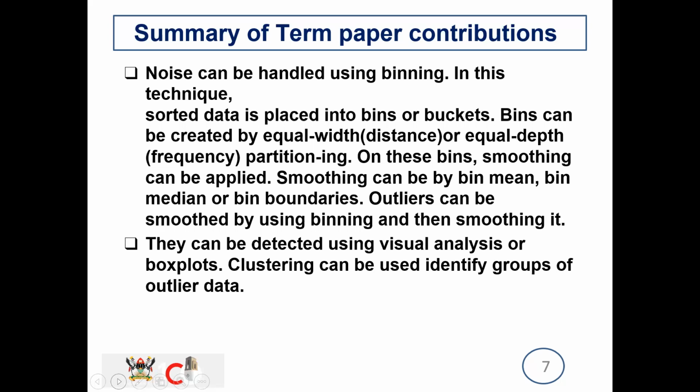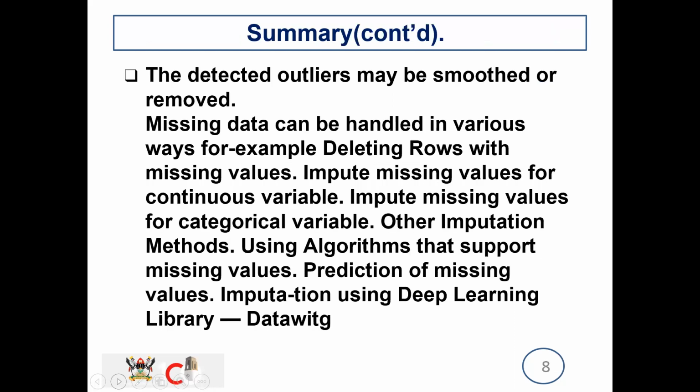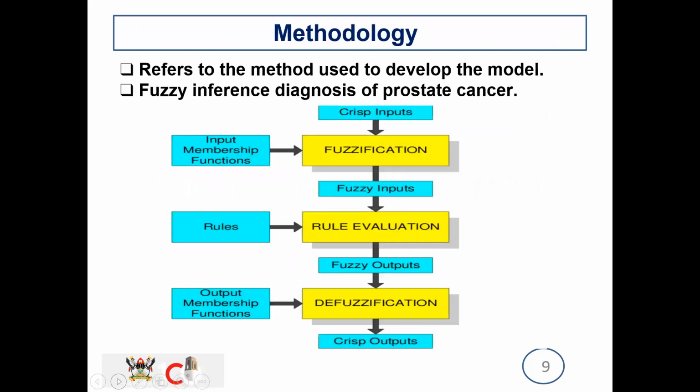Noise, we can handle this by using binning. In this technique, sorted data is placed into bins or buckets. Smoothing can be by bin mean, bin median, or bin boundaries. Outliers can be smoothed by using binning. The detected outliers may be smoothed or removed. Missing data can be handled in various ways. For example, deleting rows with missing values, imputing missing values for continuous variables, and many others.